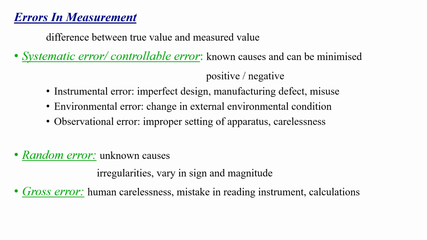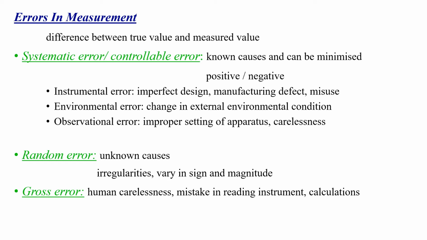Now, the systematic errors or controllable errors can be of different types. That is, they can be caused due to instrumental errors, environmental errors, and observational errors. What is instrumental error? Instrumental errors are due to imperfect design or faulty manufacture or misuse of the measuring instrument, and they can be reduced by using a more accurate instrument.